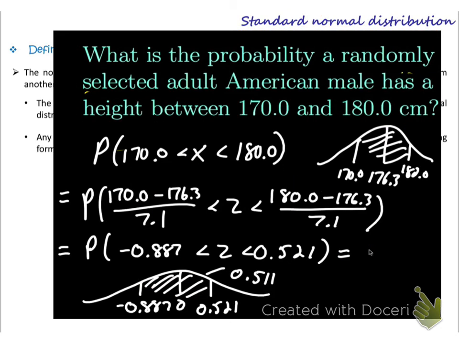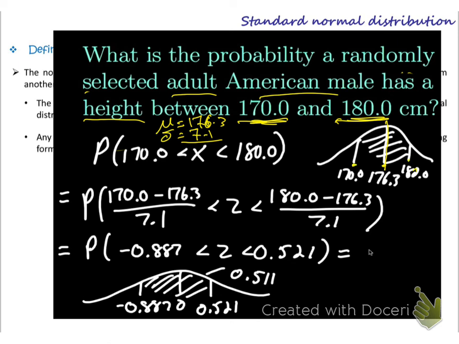This is the second example which I'm talking about. What is the probability that a randomly selected adult American male has a height between 170 and 180? The same mu which we had in the previous example, it is the same, 176.3. This is mu, okay, and my sigma was 7.1. Okay, so I write what he wants from me. He wants between 170 and 180. So this is my mean, okay, 176. He wants from 170 up to 180, okay?